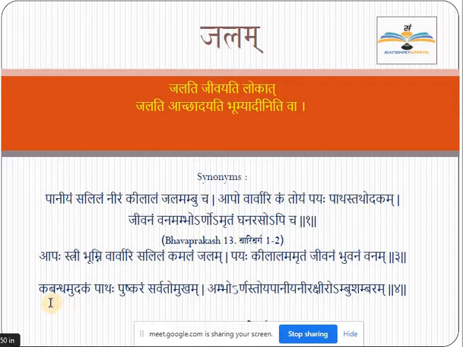Kabandham. Read it properly. Kabandham, Udakam. So two words are there, Kabandham and Udakam. Both mean water. Pathaha, Pushkaram, Sarvato Mukham, also water.